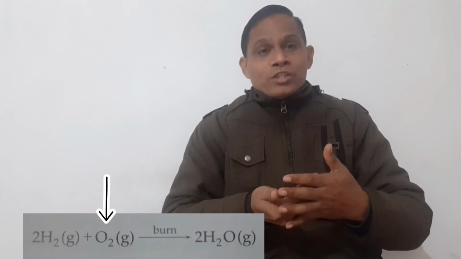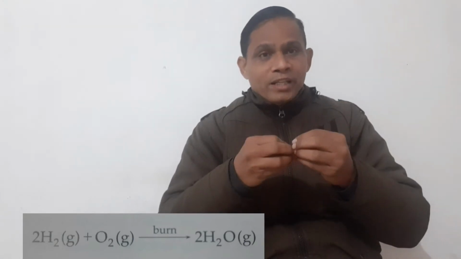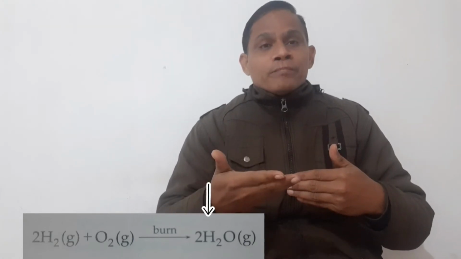As the name suggests, in a combination reaction two or more reactants combine together to give you the product. For example, if you have hydrogen and oxygen, hydrogen and oxygen combine together and give you water. So what type of reaction is this? This reaction is a combination reaction, because hydrogen and oxygen simply combine and give you the product, water.